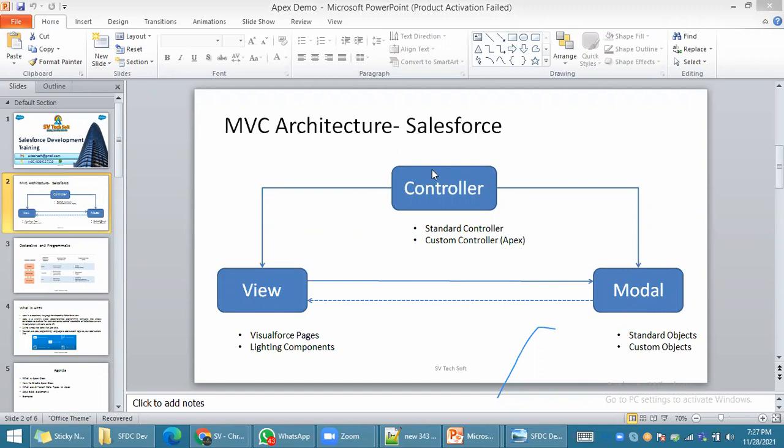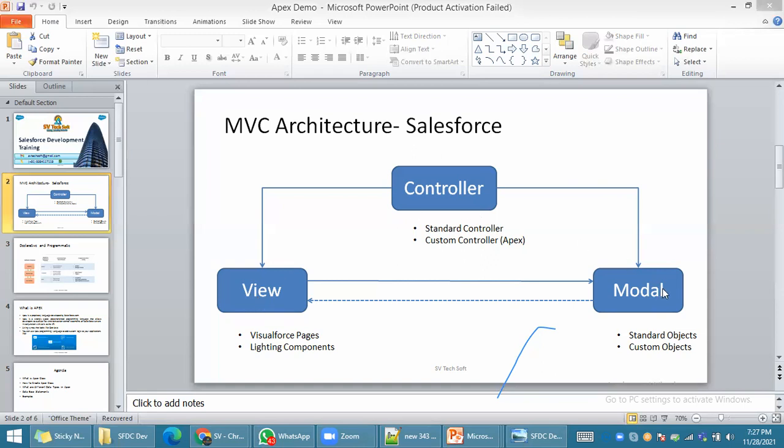Coming to the controller. Controller means business logic. Why do we really need the business logic? To make the connectivity between your user interface and your database. You need one connectivity, right? That particular connectivity we can develop using the controller. Without a controller, you cannot make any connectivity between your user interface and database.